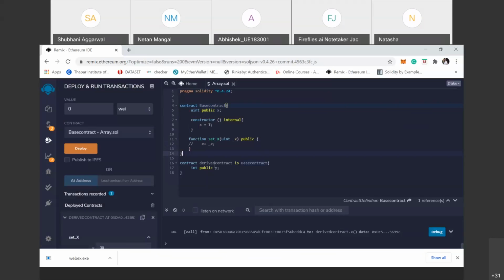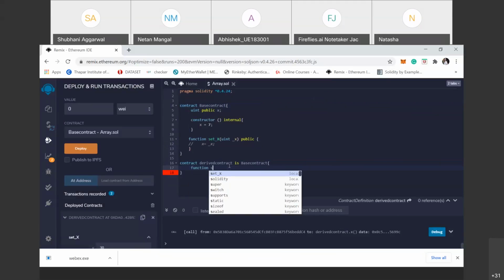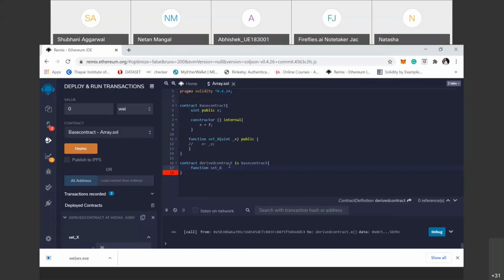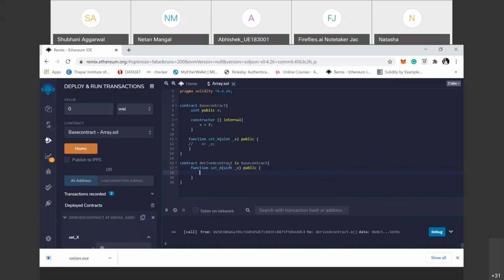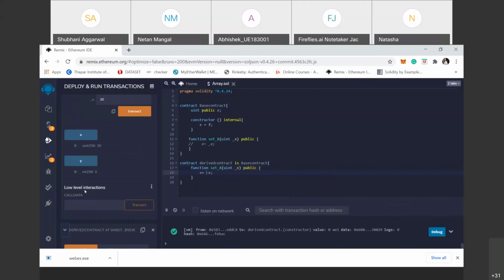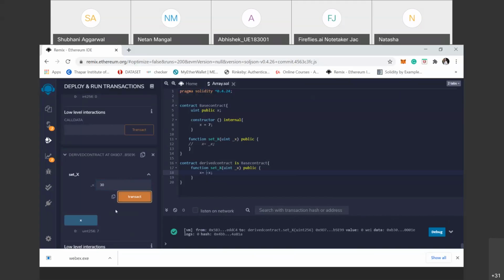So here we define a function similar to the above, that is function setX(uint x) public. Clear? So similarly the value of x is 7. When we set the value of x to 30, from 7, we transact, and the x value is